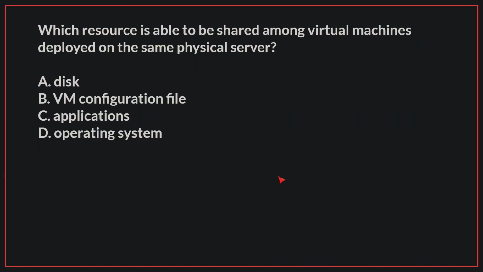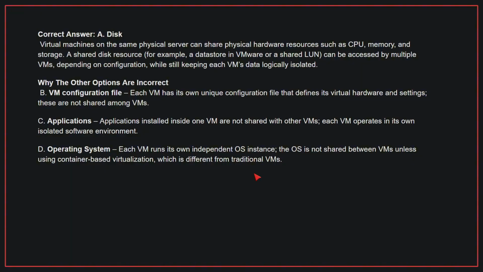Which resource is able to be shared among virtual machines deployed on the same physical server? The correct answer is A. Disk. Virtual machines on the same physical server can share physical hardware resources such as CPU, memory, and storage. A shared disk resource can be accessed by multiple VMs, depending on configuration, while still keeping each VM's data logically isolated.